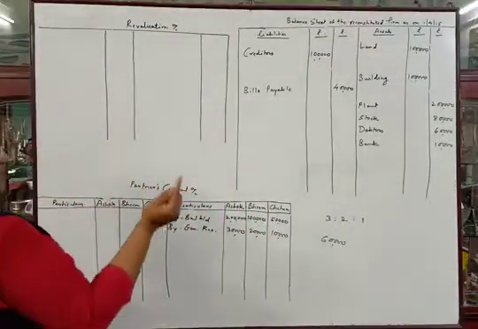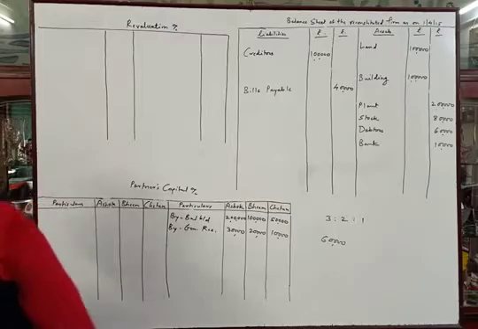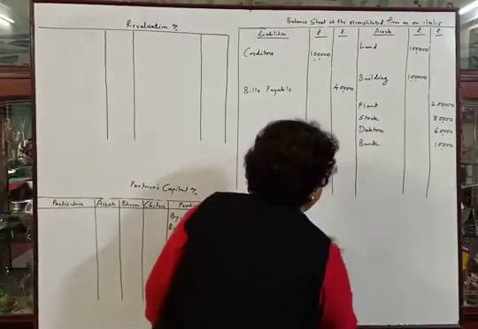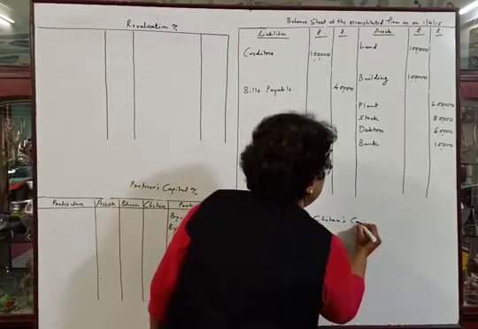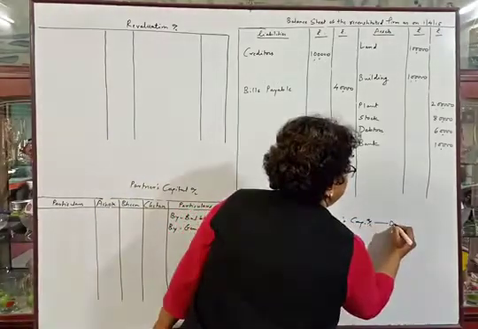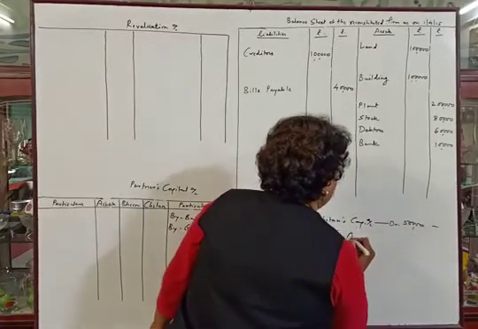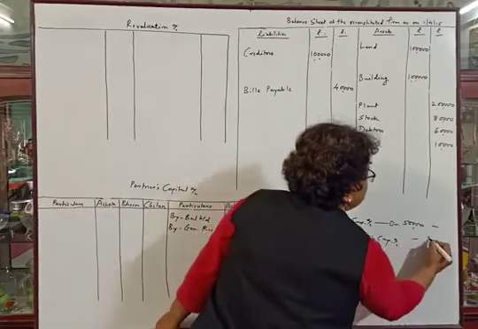We can see in that profit sharing ratio calculation that Chetan is the gaining partner and Ashok is the sacrificing partner. So the entry will be Chetan's capital account debit 50,000 to Ashok's capital account rupees 50,000.